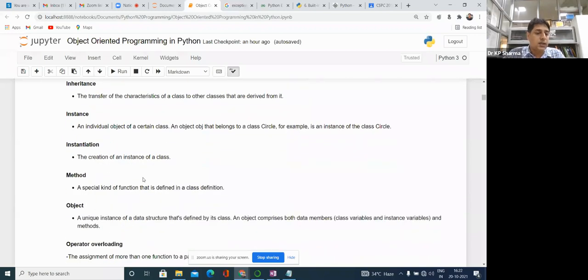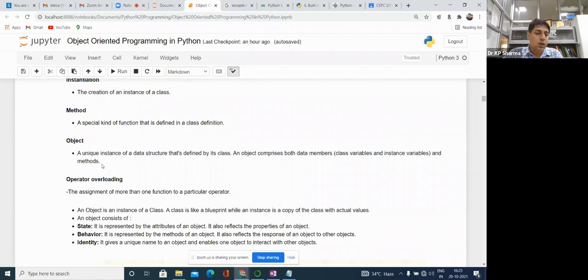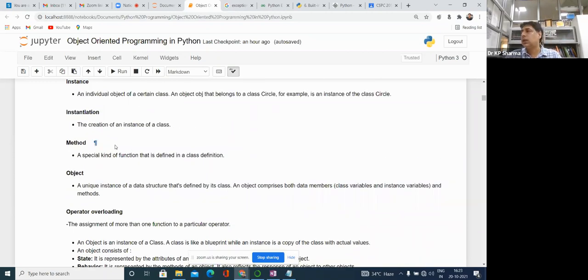A method is a special kind of function that is defined in a class definition. You have definitely studied functions in Python before that. So a function within a class, while we are defining it, is called a method. Object is a unique instance of the data structure that is defined by its class. Object and instance are used interchangeably.